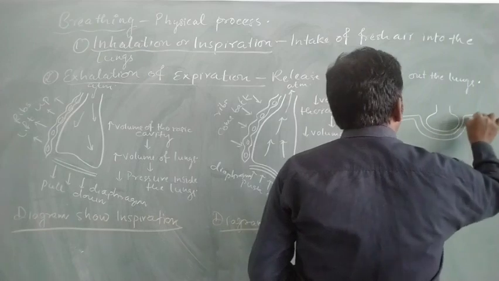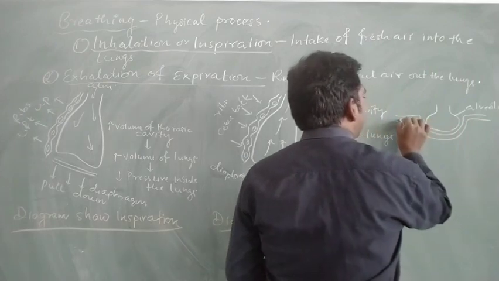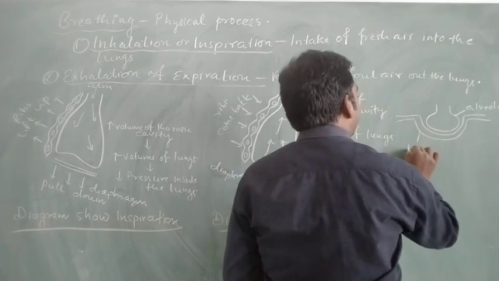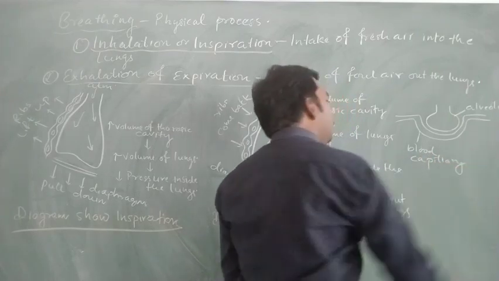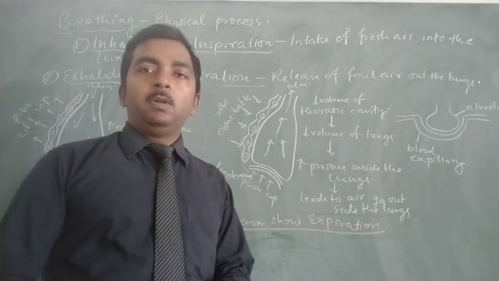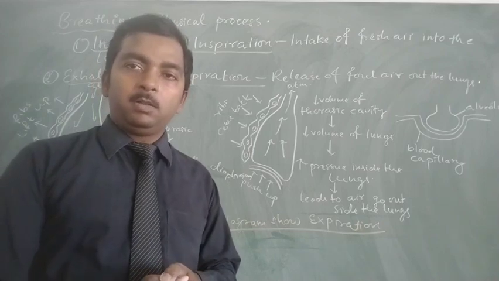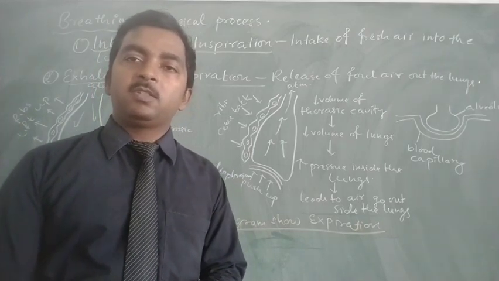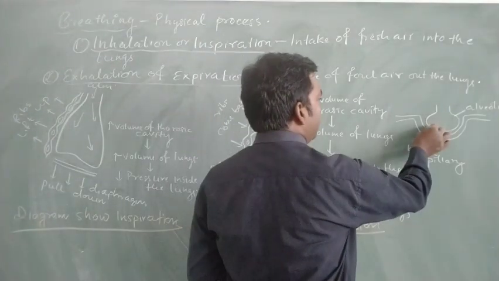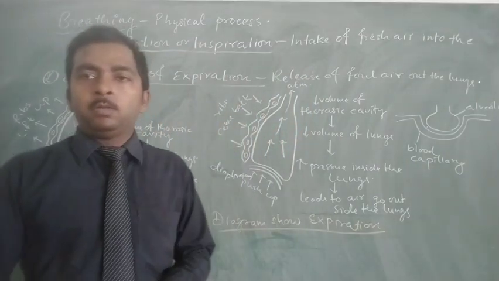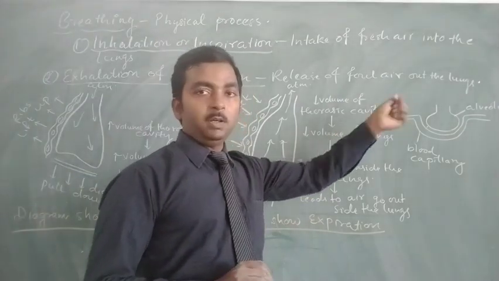So this is an alveolus, and this is the blood capillary, which is found around the alveolus. So the alveolus and blood capillaries together, or their membranes, make the surface for exchange of gases, and these two membranes together form the surface of exchange of gases. So how does the exchange happen? The blood